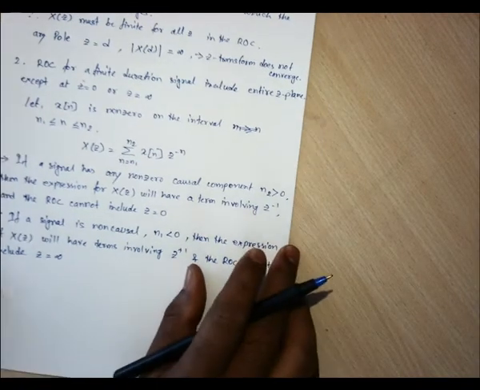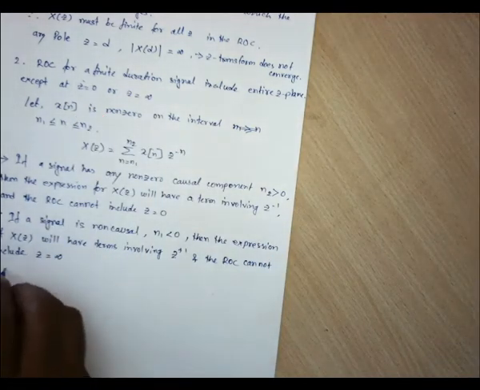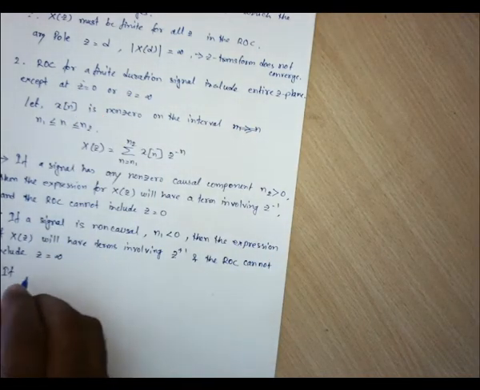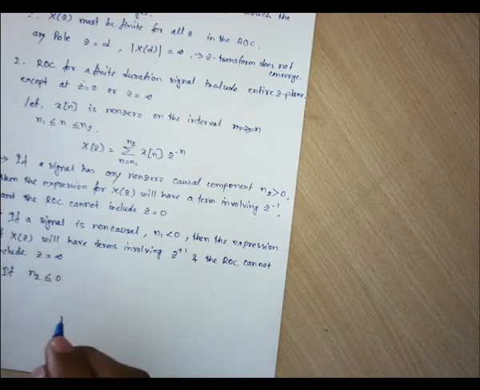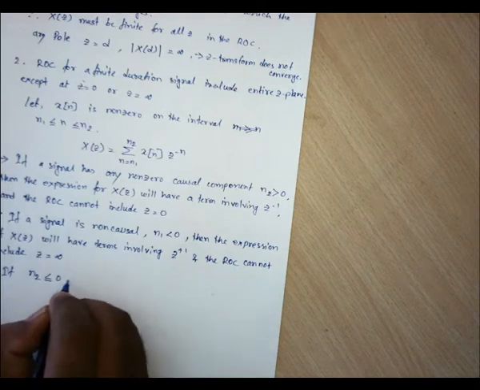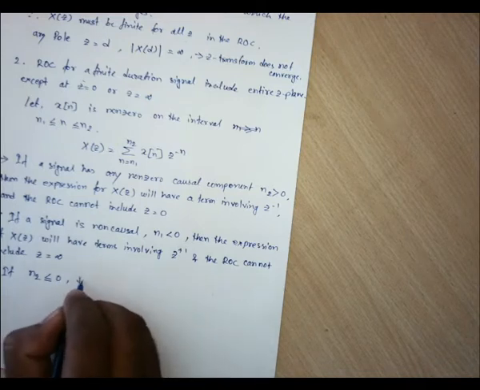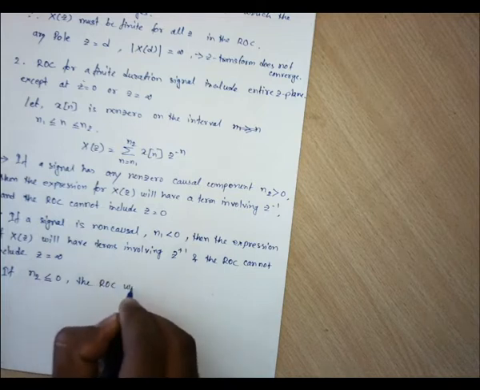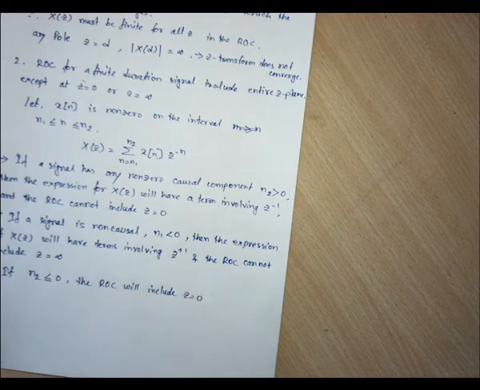Now, third case: if this upper limit n2 is less than or equal to 0, then what will happen? The ROC will include z equals 0.